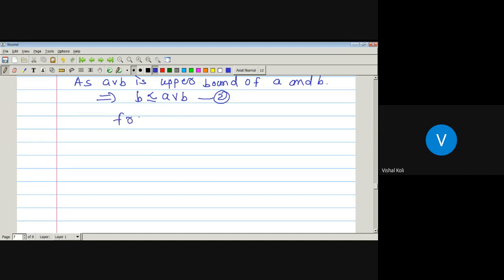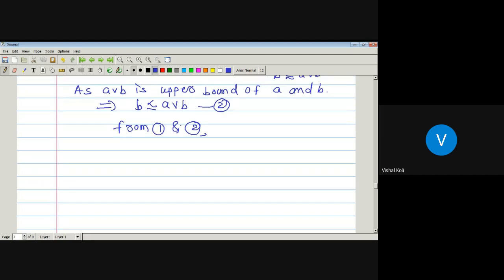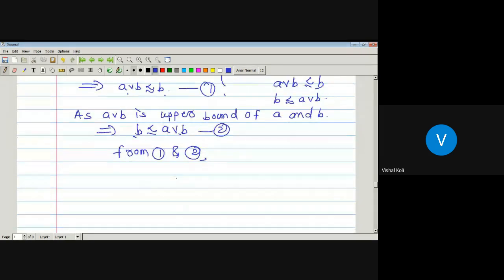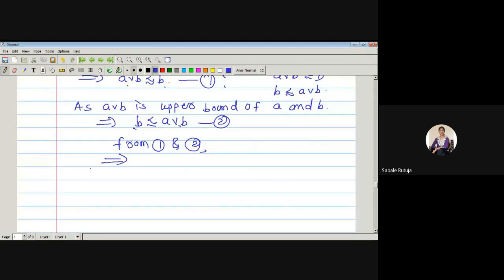Now from 1 and 2, the given relation is a partially ordered set. It means it holds the antisymmetric property. So here we have A join B precedes B, B precedes A join B. Then what is the relation between A join B and B? Both are the same. So A join B is nothing but B, and that is what we have to prove. So whenever A join B is equal to B, then A must precede B, and if A precedes B, then A join B will be equal to B, and hence proved.